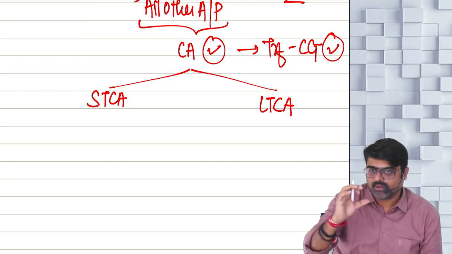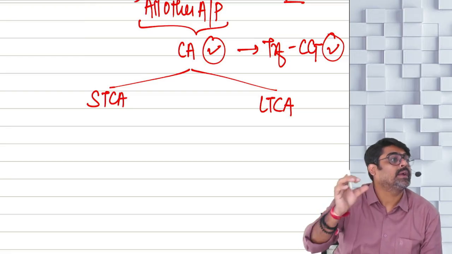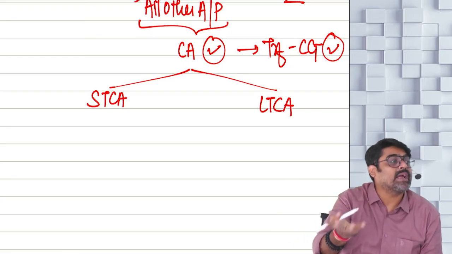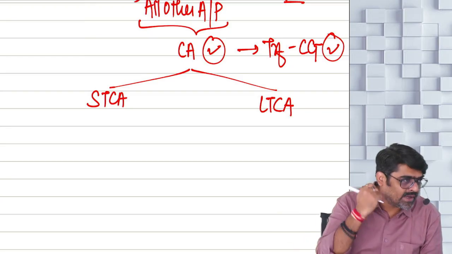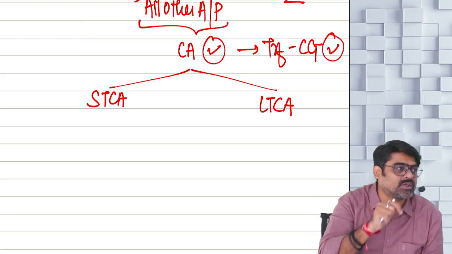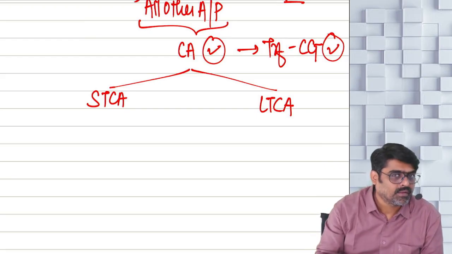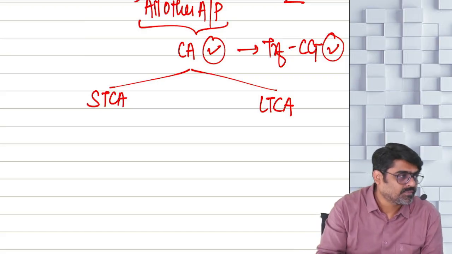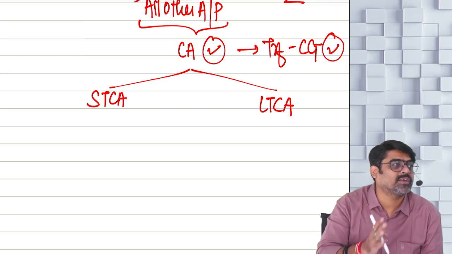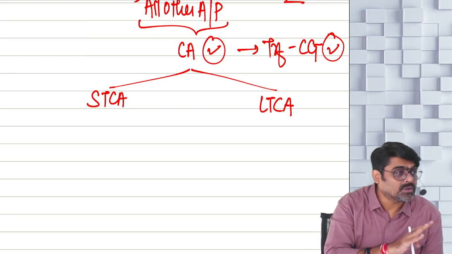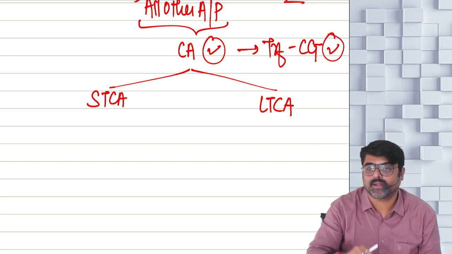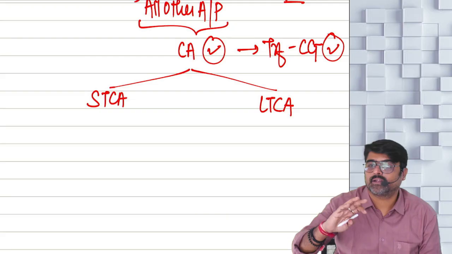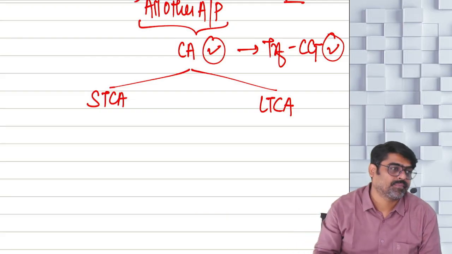Or if the gain is a short-term gain, you have to pay this much tax to the government, tax at this rate. So what rate of tax should be applied on your gain depends on the nature of your gain. And nature of your gain will depend on the type of your asset. Because any gain arising on transfer of short-term asset will be known as short-term gain. Any gain arising on transfer of long-term asset is known as long-term gain.